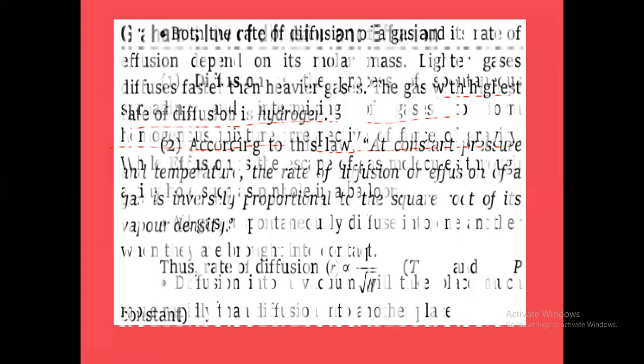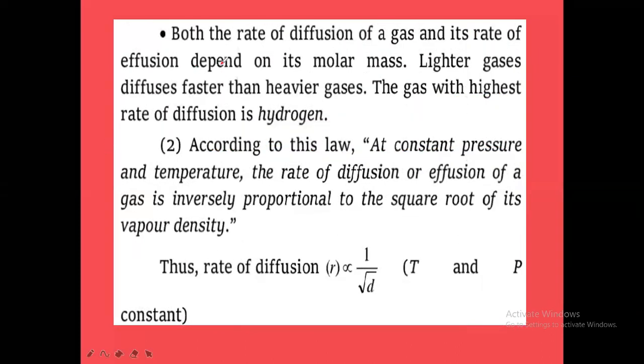Okay. The next one, both the rate of diffusion of a gas and its rate of effusion. Rate of diffusion means the speed of diffusion. So the rate of diffusion and rate of effusion both depend on the molar mass.